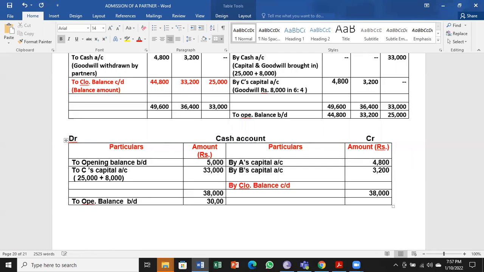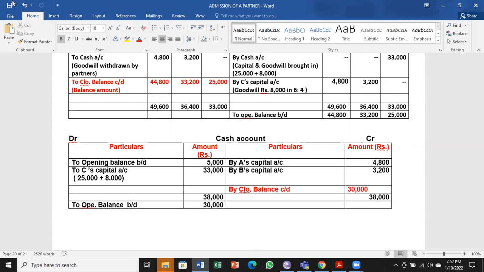So when you balance, you get 30,000. So 38 total, 38 credit, and debit 8,000 is there. So balance leftover is 30,000, that will come in the new balance sheet.